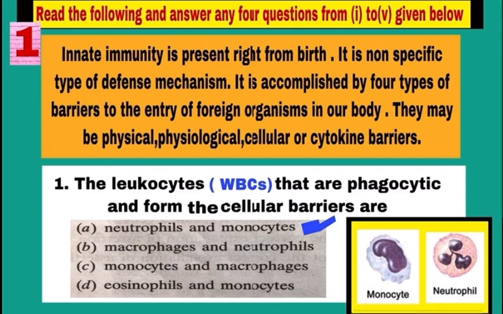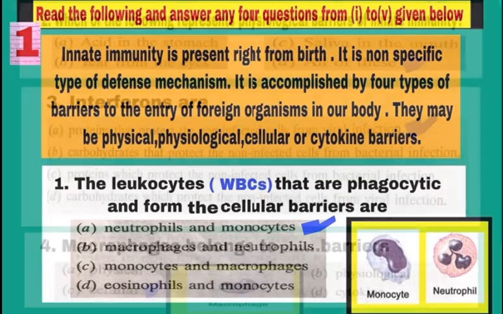The leukocytes, which are white blood cells that are phagocytic. Phagocytic means to engulf or to ingest, an eating cell. So, the leukocytes that are phagocytic and form cellular barriers are monocytes and neutrophils. So, the correct answer is A, mark A.